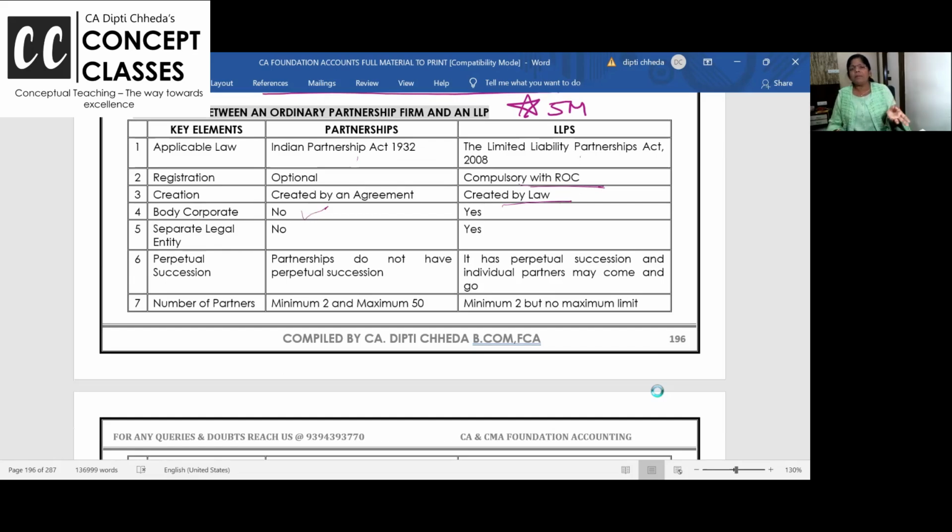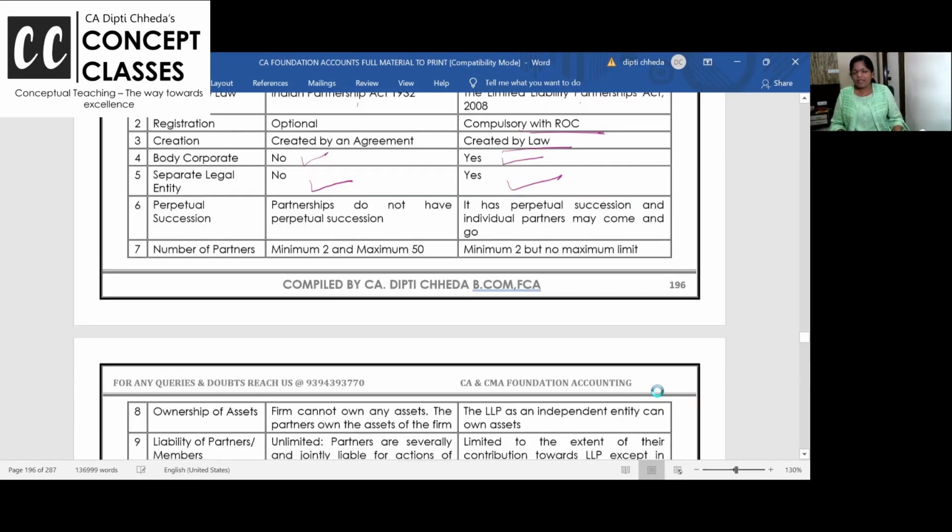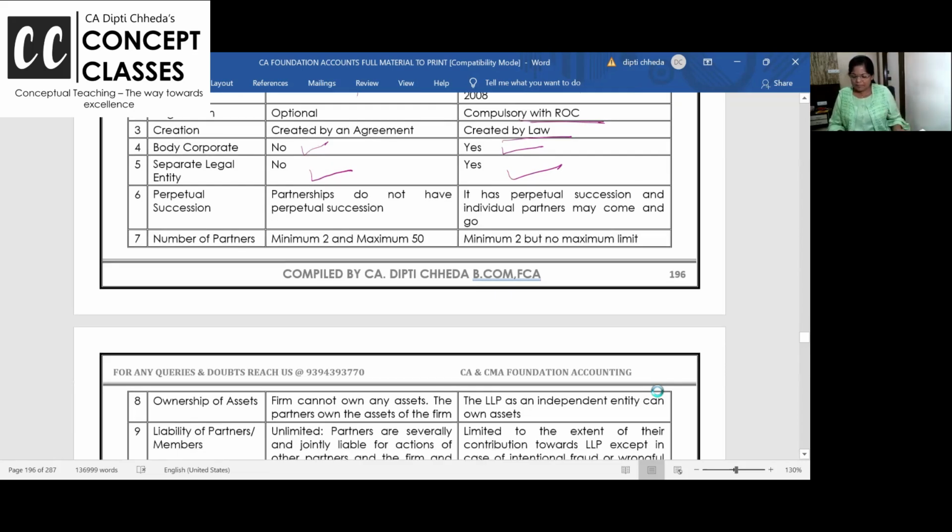Companies can become a partner in an LLP. Separate legal entity, no. I hope you know in a partnership firm, partners are personally liable for each other and for the firm. Guarantee और वो सब हम पढ़ेंगे आगे. In LLP it's like limited liability. The LLP is separate and partners are separate.